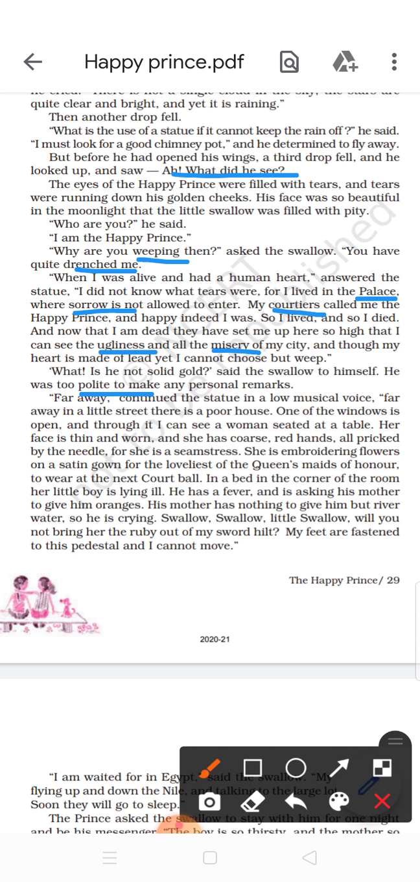Swallow, swallow, little swallow, will you not bring her the ruby out of my sword hilt? My feet are fastened to this pedestal, and I cannot move.